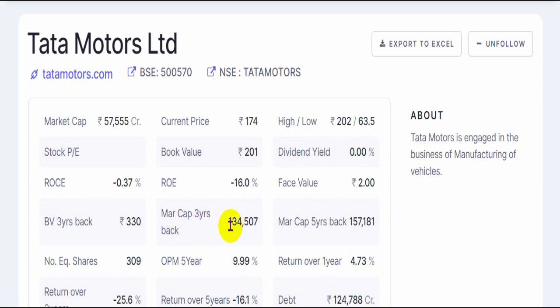The market cap 3 years back was 1,34,000 crores and it has seen a significant drop in the latest year up to date till 57,555 crores. Market cap even 5 years back was quite high, above 1 lakh crores. From there also it has seen a continuous drop over the last 3 years and is currently at 57,000 crores. Company's equity shares outstanding in the market are 309 crores.